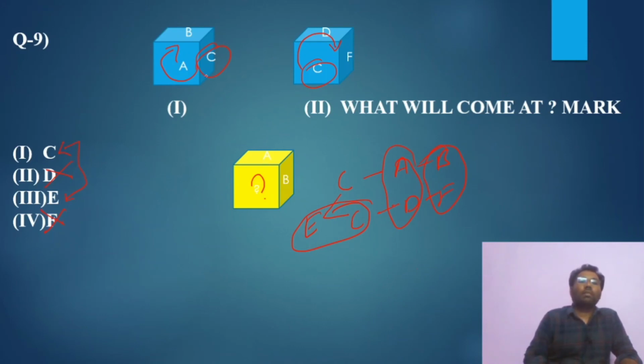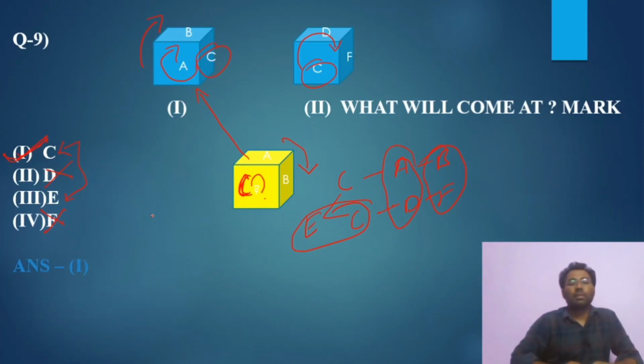So which one is correct? Match the figure with the above. Either rotate it from A to B or B to A, it totally depends on you. I am rotating it from A to B clockwise. Here A to B clockwise. So the number that comes will be C. C is the correct answer. Let's check. C is the answer.